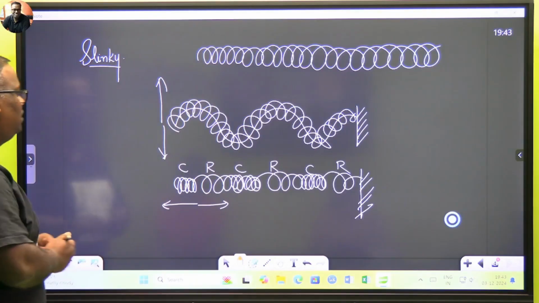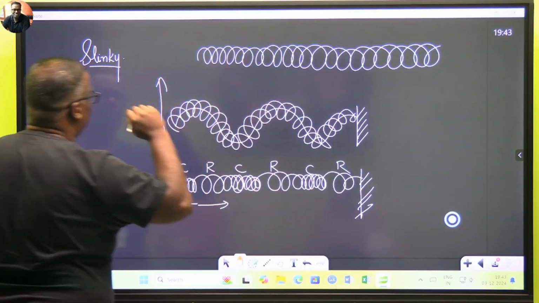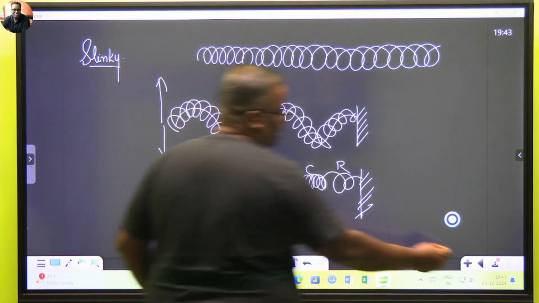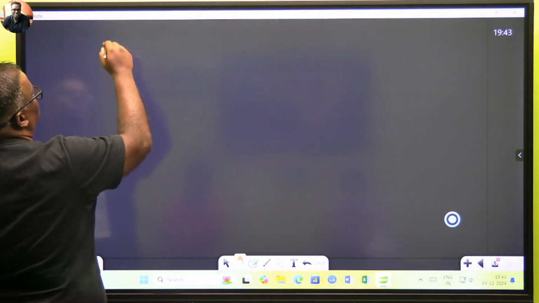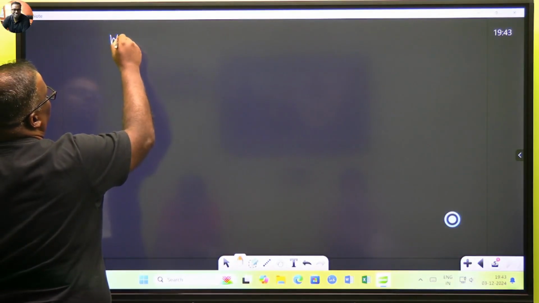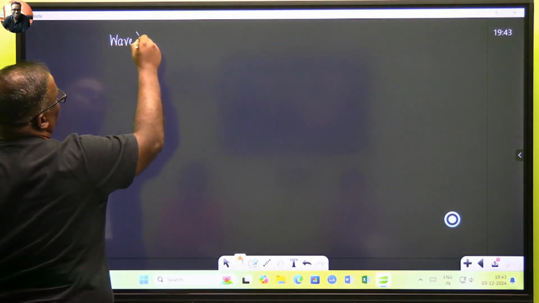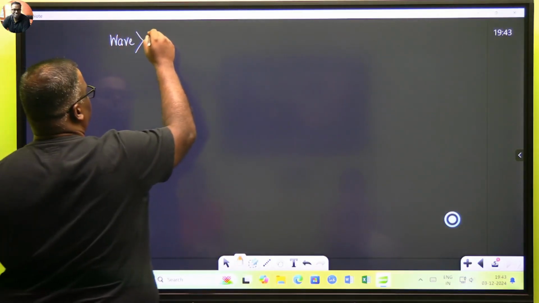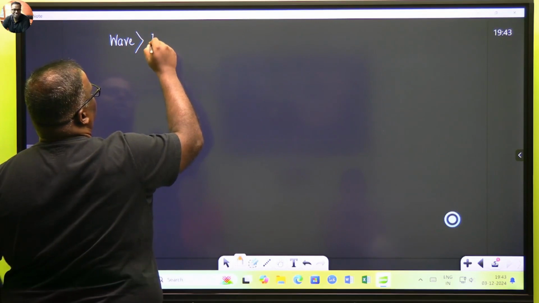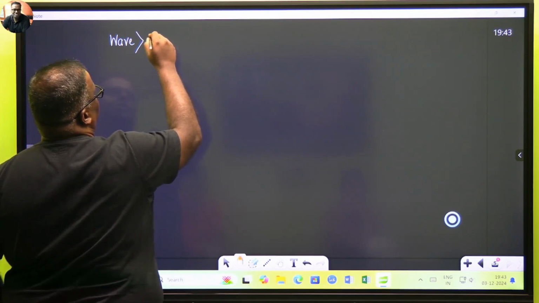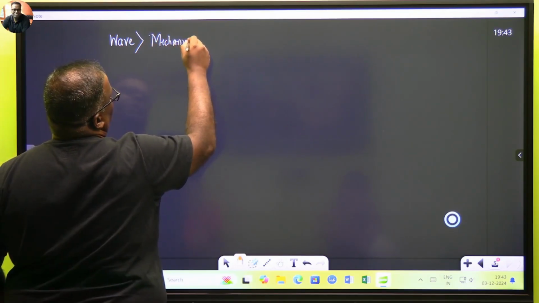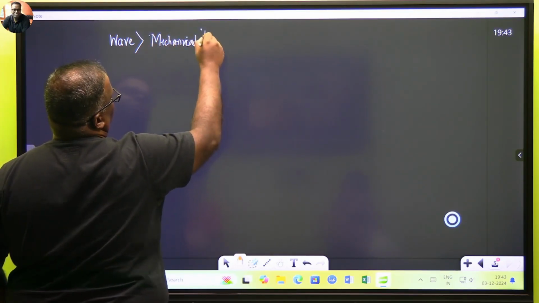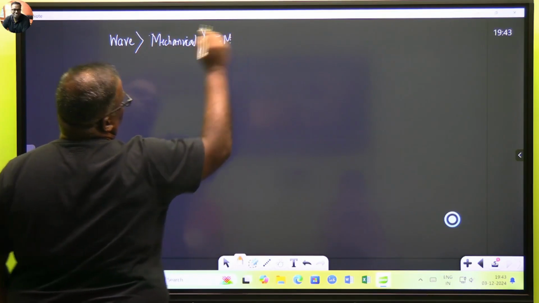So tell me one thing. As you have understood, I'm going to write some words. And Ashmita beta, speak freely, do you understand these words or not? Yes. Wave. I'm writing some words. Wave. Then I'm writing mechanical. I'm just writing the word mechanical. You should understand it's mechanical wave, electromagnetic wave.